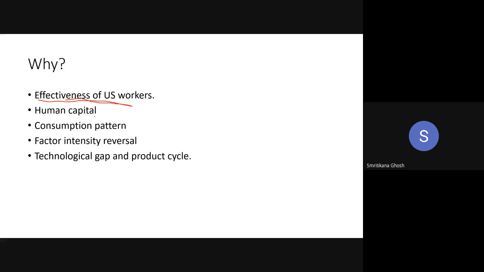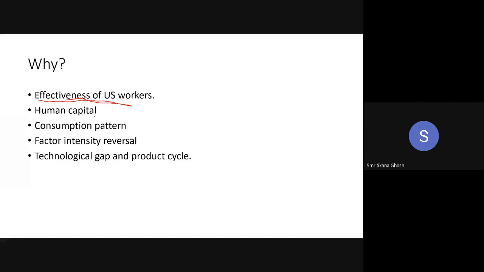But this is actually the labor. The laborers are skilled. That is why they are now the human capital. As the laborers are so skilled, they are going to produce a lot. And that is why the US is exporting labor intensive commodities, not capital intensive commodities. Because they are capital in the sense that they are human capital. But if you just look at that human capital, they are human beings.